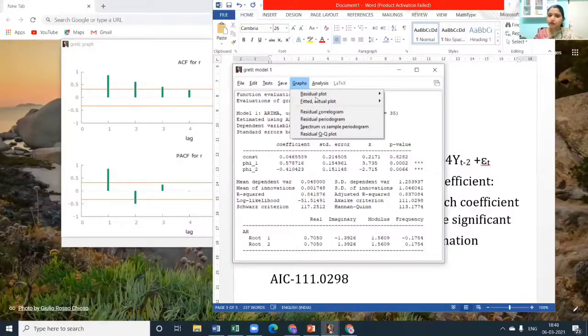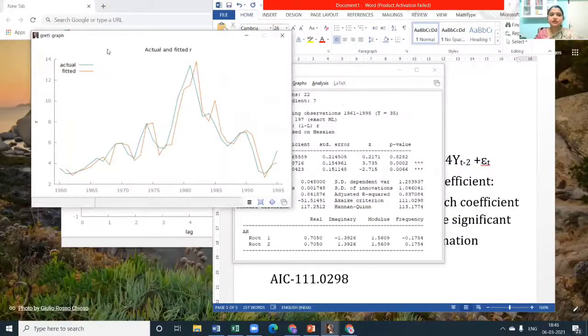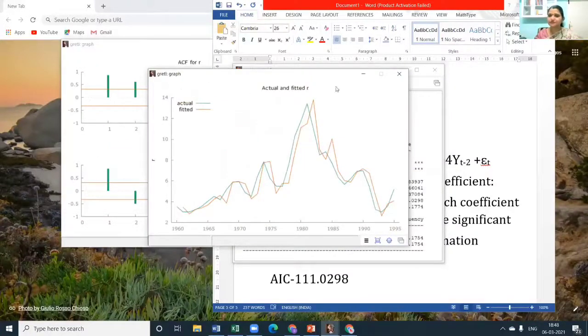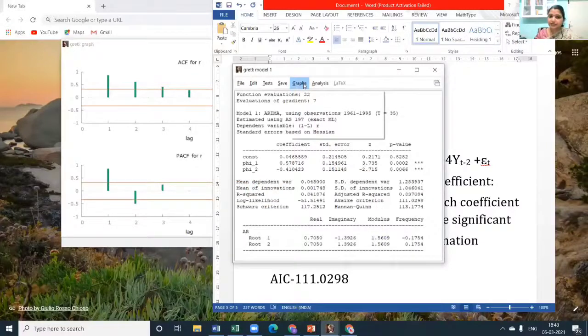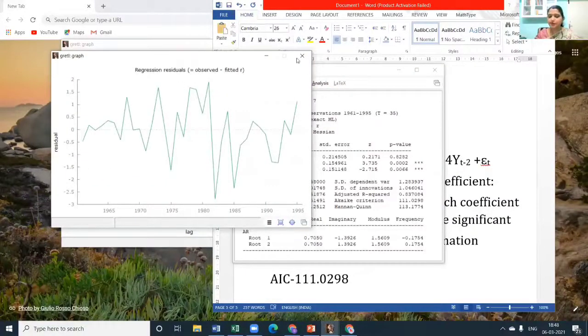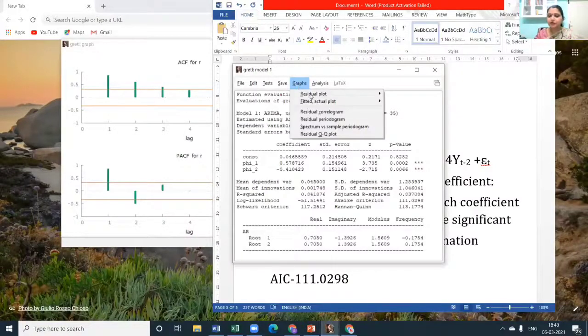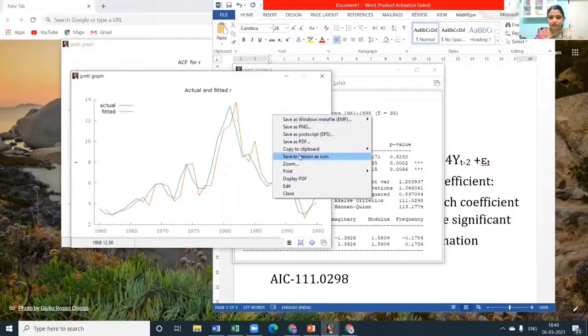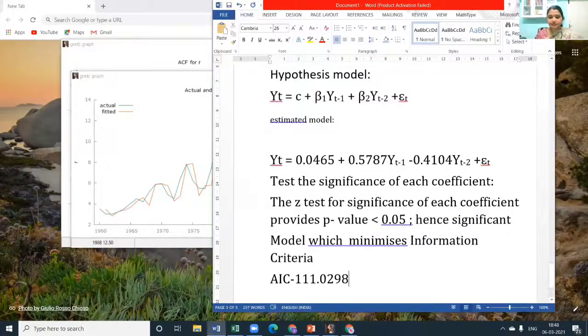If you want to know how your actual and fitted data are, this is how it has come. It looks good. Actual and fitted values look good. You also want to see the residual. After this, you can also see the residual plot against time. You can see the residuals don't seem good. They are fluctuating between 2 and -3. The residuals may not be great. I don't think this is the best fit model. For graphs, we can see here against time. If you plot them, this is how the graph of actual and fitted values appears.